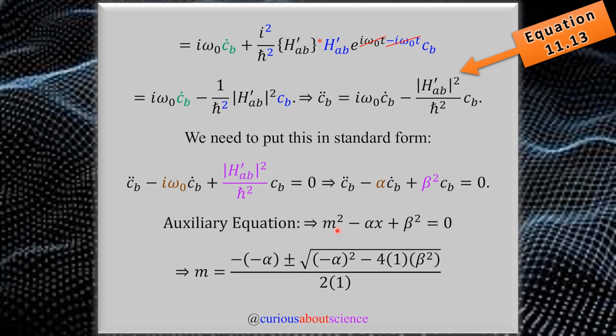Hence, we need the auxiliary equation, m squared minus a, well, that should be m. I don't know why I used x. Let me change that real quick. It should be m. Differential equations books use different notations, so whatever your book used, go ahead and use. But here, nonetheless, what we see is that it's our coefficients, where the second derivative gets a square, the first derivative gets just a single variable, and then the last doesn't get any. So we go ahead and solve this using the quadratic equation, and then from these solutions, we can determine what form to use.